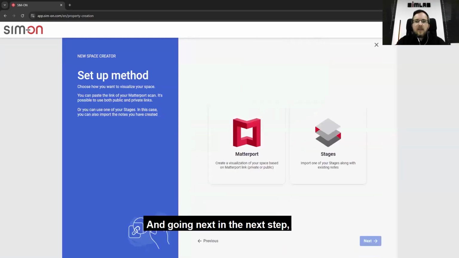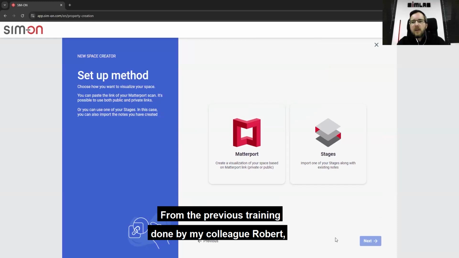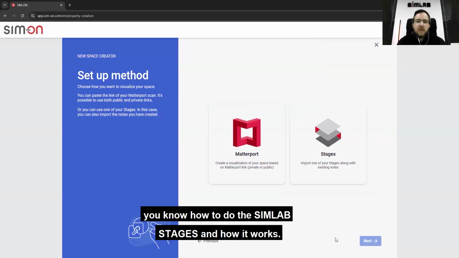And going next, in the next step, we have two paths to choose from. First one is Matterport. If you have a Matterport scan and you want to use it, you can use it. But the second one is connecting from the stages. From the previous training done by my colleague, Robert, you, I think, know how to do the stages and how it works.